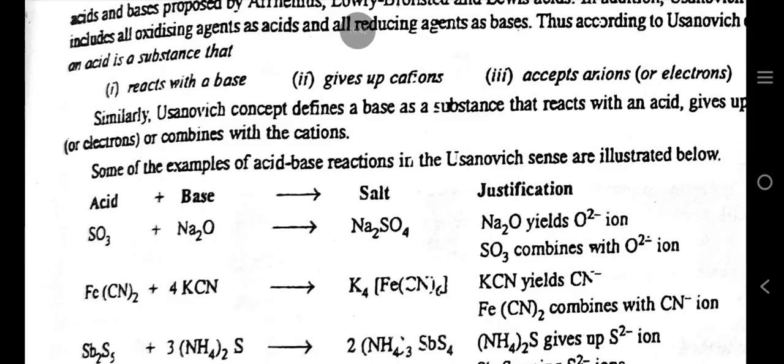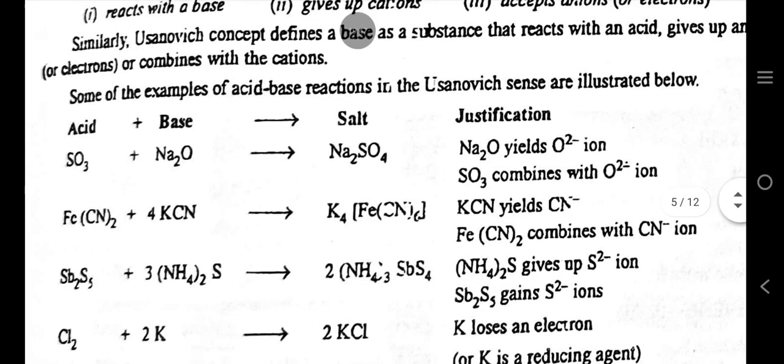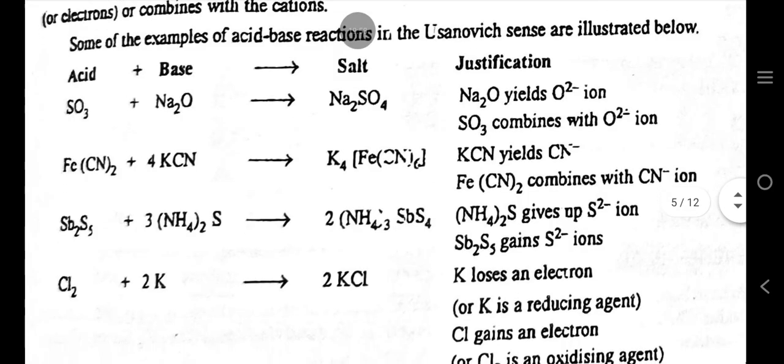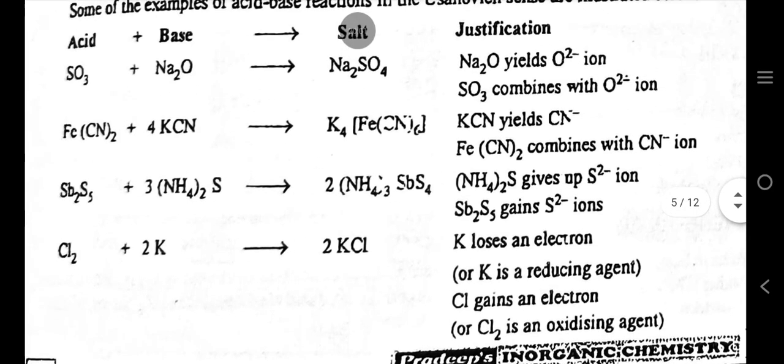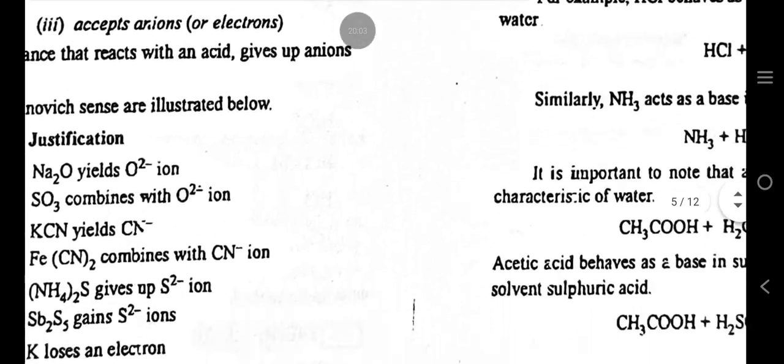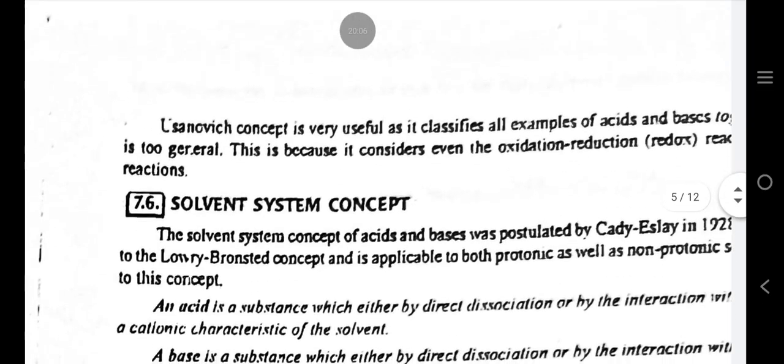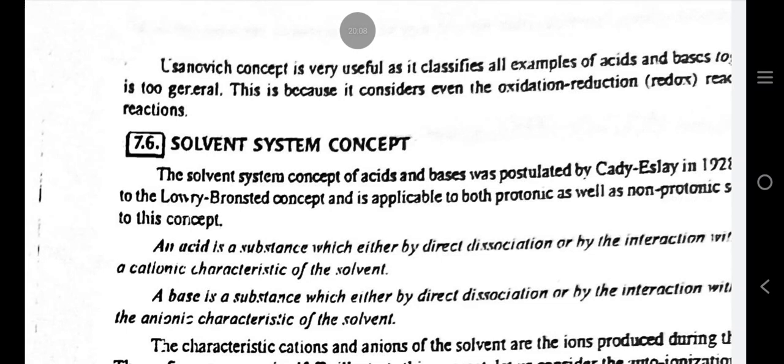Similarly, the Usanovich concept defines a base as a substance that reacts with an acid, gives up anions or electrons, or combines with the cation. Some of the examples of acid-base reactions in the Usanovich sense are illustrated below. Look at these examples. The Usanovich concept is very useful as it classifies all examples of acids and bases. It is too general. This is because it considers even the oxidation reduction redox reactions.